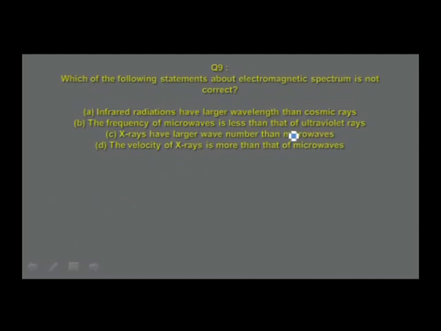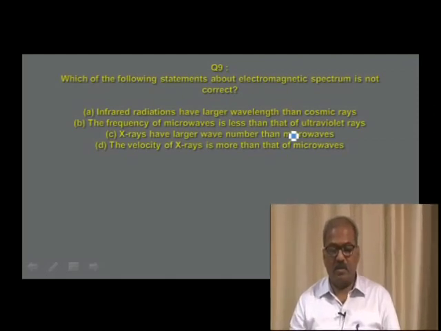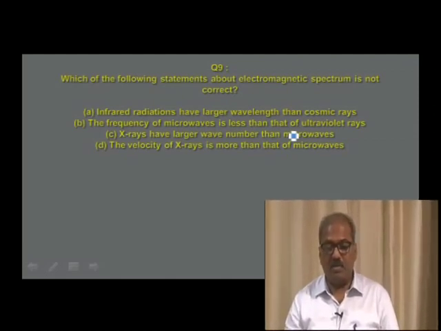Which of the following statements about the electromagnetic spectrum is not correct? Infrared radiations have larger wavelengths than cosmic rays. The frequency of microwaves is less than that of ultraviolet rays. X-rays have larger wavelength, larger wave number than microwaves. Whereas option D talks about the velocity of X-rays is more than that of microwaves. The question is about the incorrect answer. Therefore, the answer is in option D.